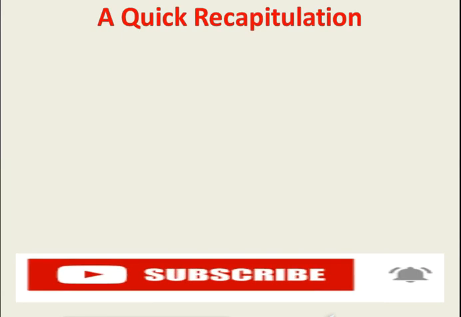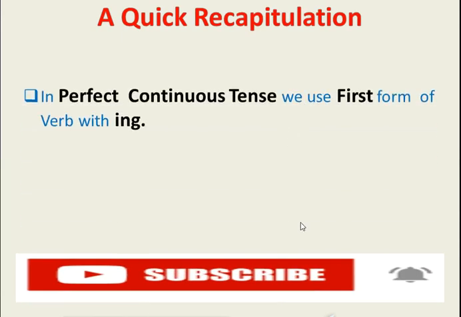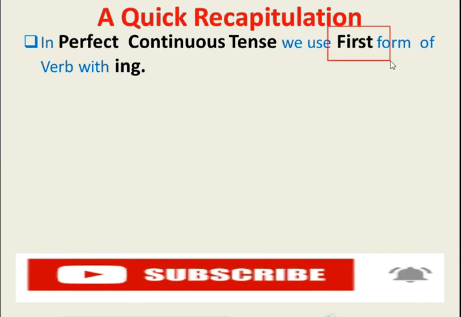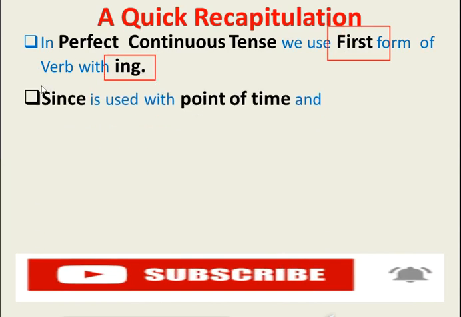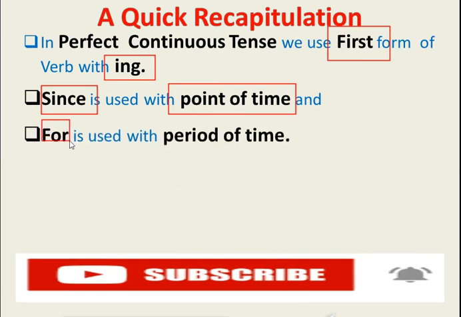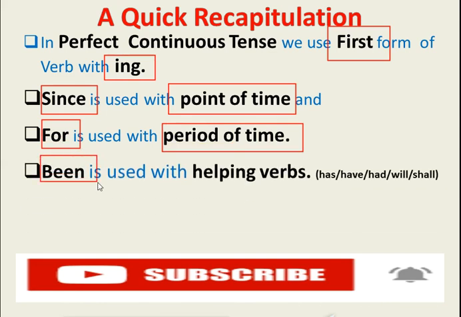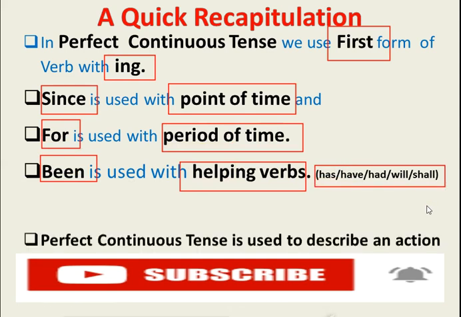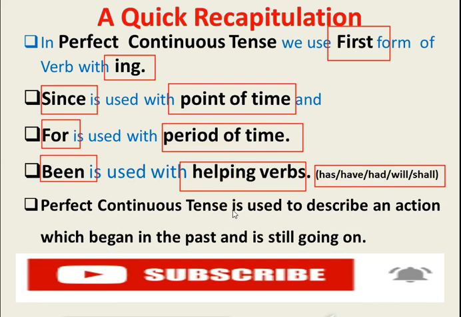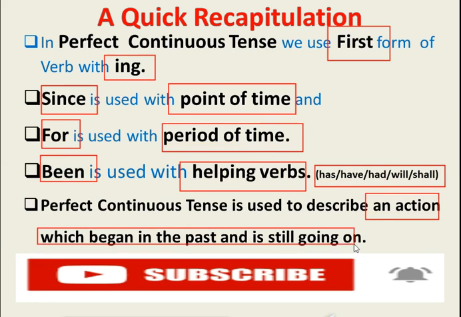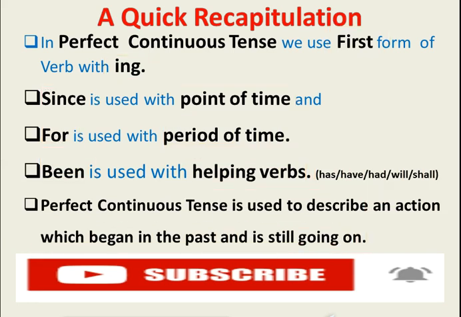Students, now let's have a quick recapitulation of the important points we discussed in perfect continuous tense. First of all, we'll always use first form of verb with ing. Secondly, since is used with a point of time, and for is used with a period of time. Another important thing, been is used with all the helping verbs such as has, have, had, will or shall. And another important point here is that perfect continuous tense is used to describe an action which began in the past and is still going on.